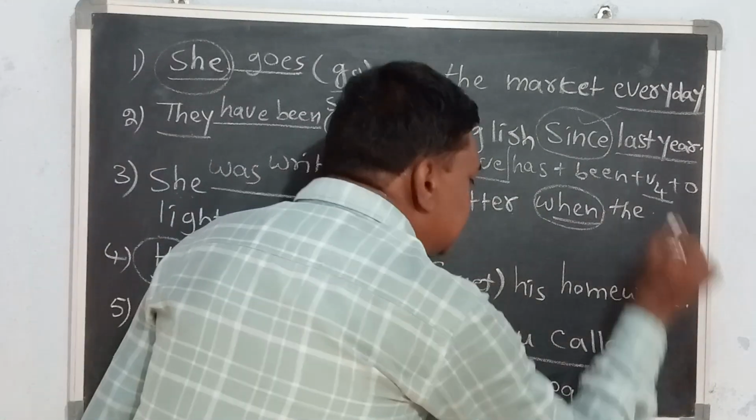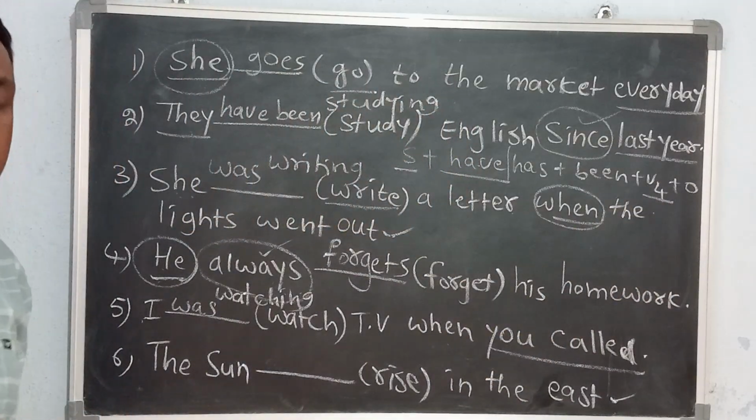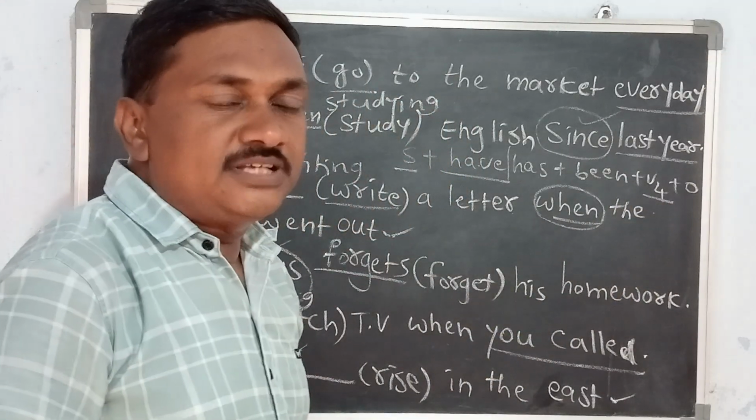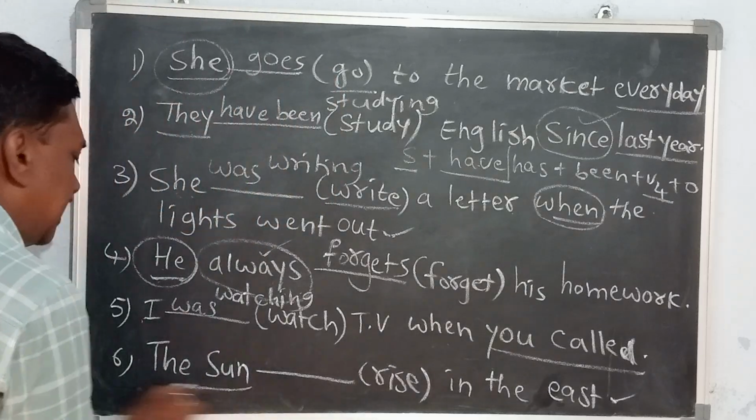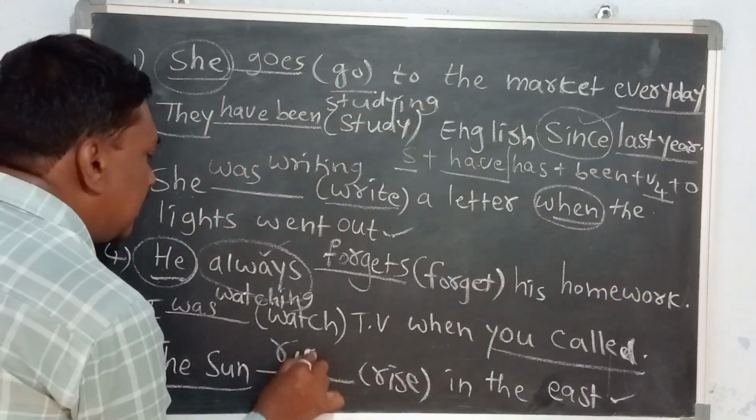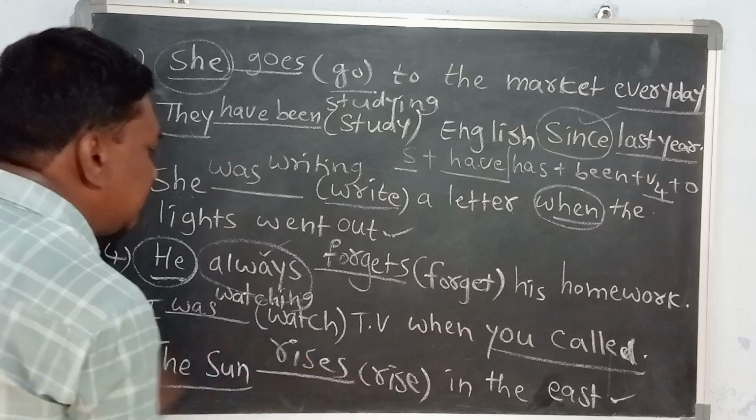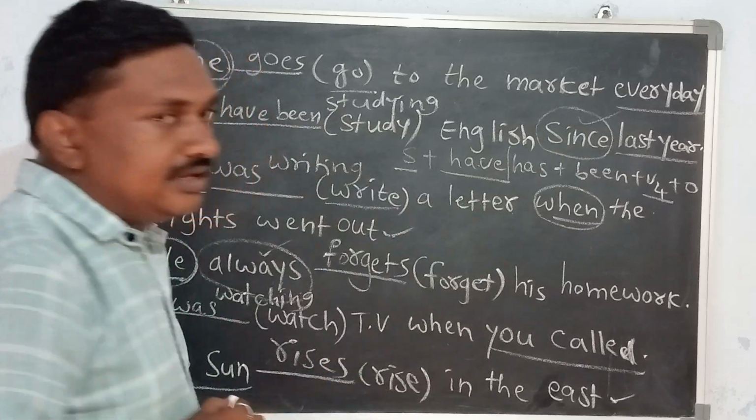Last one. The sun rise in the east. This is an example of universal truths. Generally, universal truths are expressed in simple present tense. So the sun, third person singular, rise is added with s. The sun rises in the east.